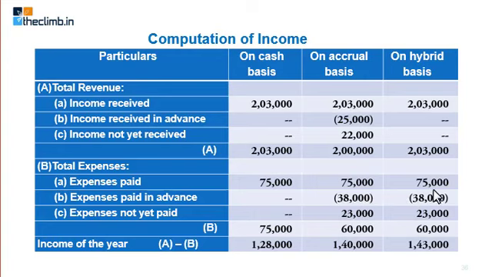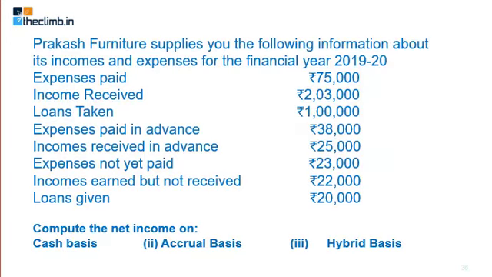Hybrid basis you follow the accrual aspect, है ना, accrual basis in case of expenses. So आपको क्या करना है कि 38,000 आप accrual basis में भी income expense से minus करेंगे and hybrid basis में भी minus करेंगे. Next item relating to expenses, expenses not yet paid, 23,000 not yet paid.